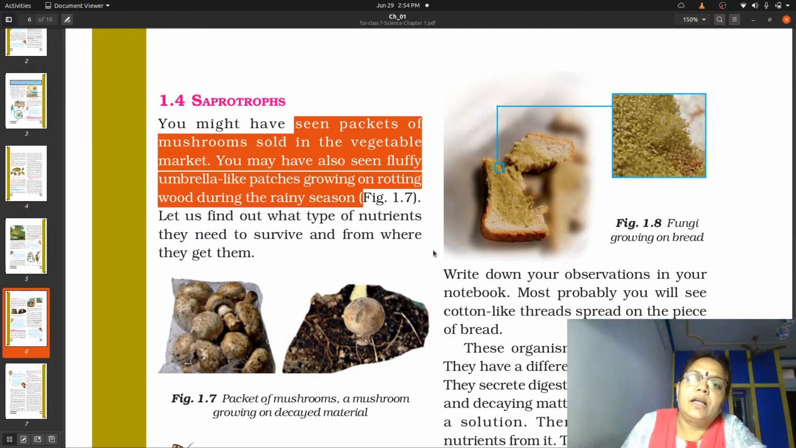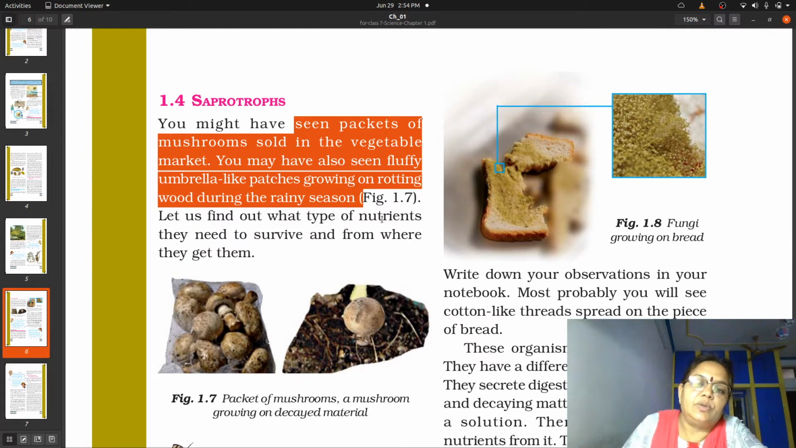These rainy season growing plants are generally seen on the rotten what? Wood. You might have seen that sometimes during the rainy season the trees fall down near the rivers, and when the water flows continuously on these trees, it allows the growth of patch-like structures which appear in the form of small umbrellas. You can see in the figure that they appear like small umbrellas, and such small umbrella-like plants seen on the rotten wood are known as what?